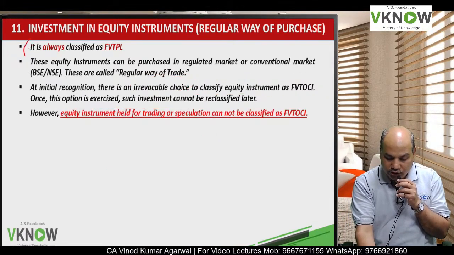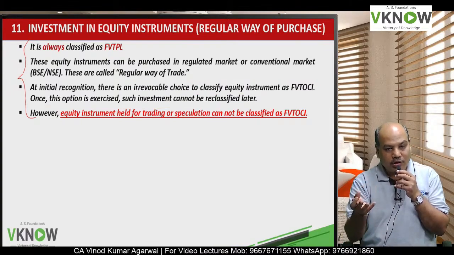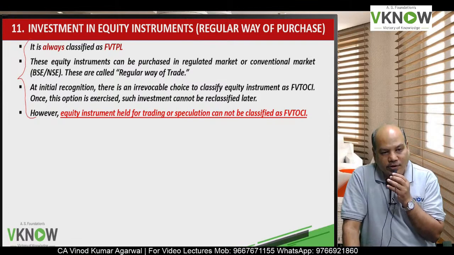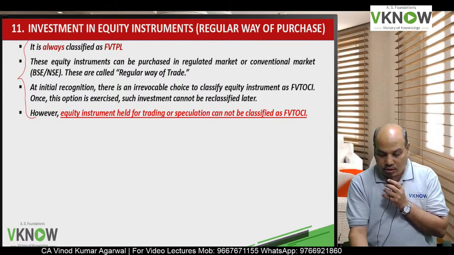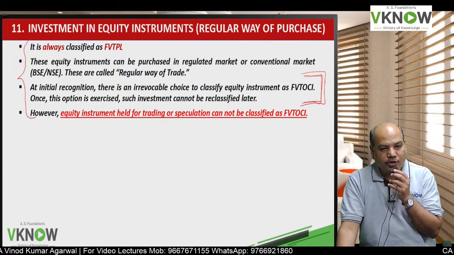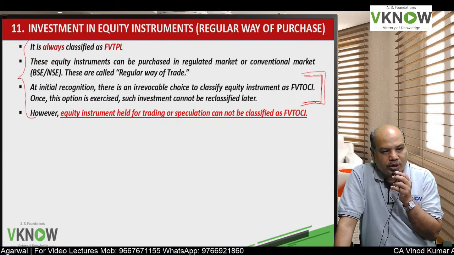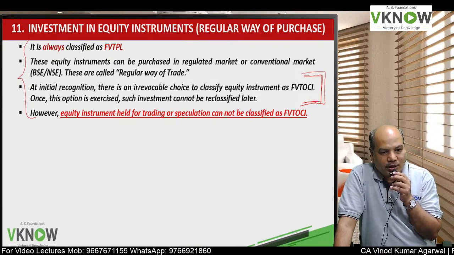So it is like your CA course. Make the choice carefully. Later on it is very difficult to reverse the decision. Okay. So usually if the financial asset is held for very long term, for strategic reasons, then the company calls it FVT OCI because they don't want to hit their P&L account every year. In any case they are not going to sell it.